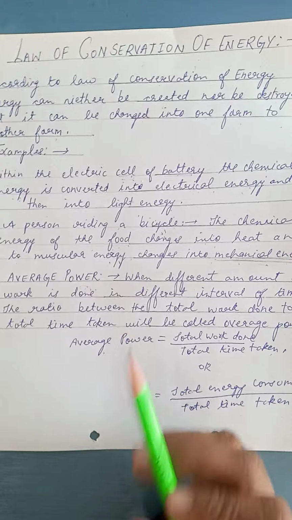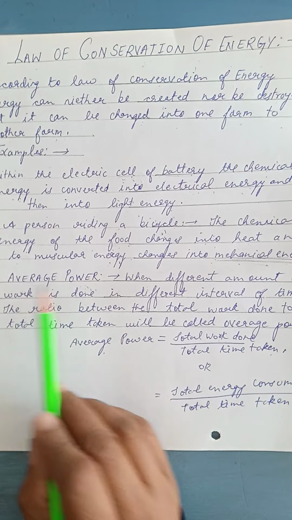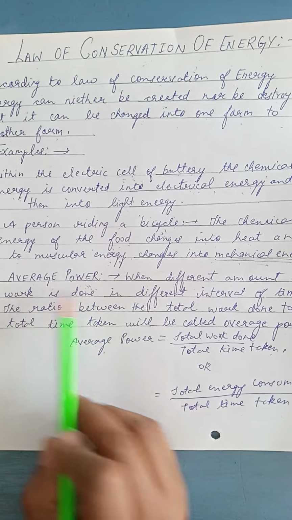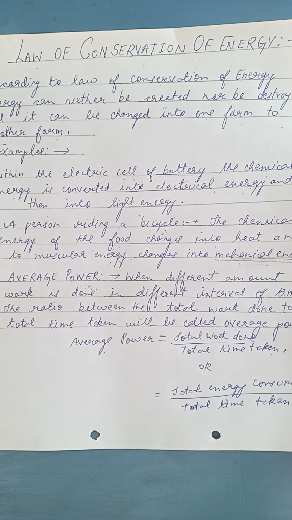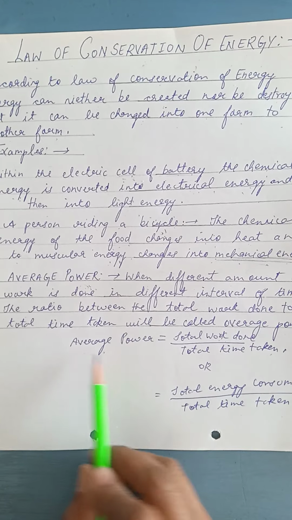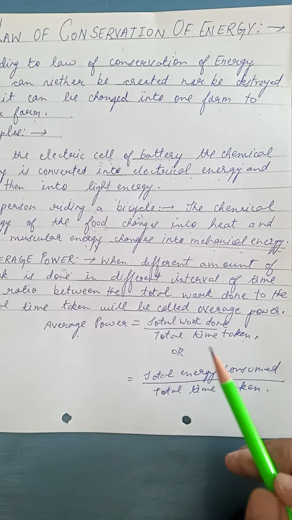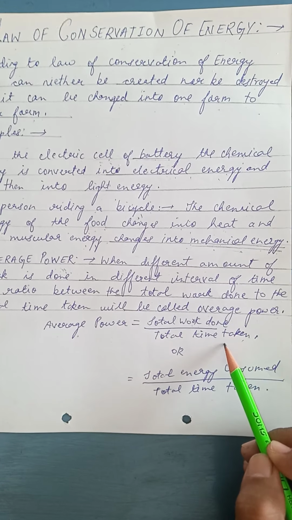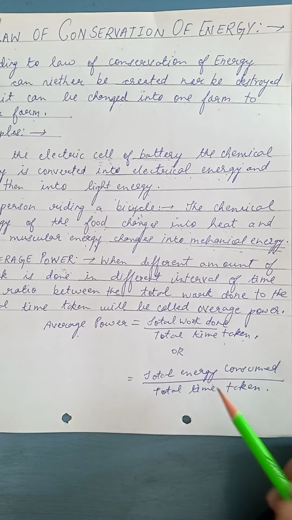Power means already we have done work done upon time. Here we have to consider average power. Average power means when you are doing different works in different intervals of time. So if you want to add all those work and all those time, it can easily be done with the help of the average power. So what formula you will be using? Total work done upon total time. So this is the formula of the average power.